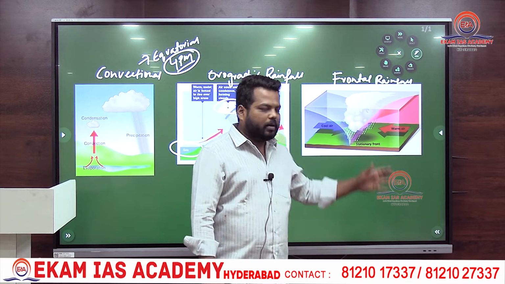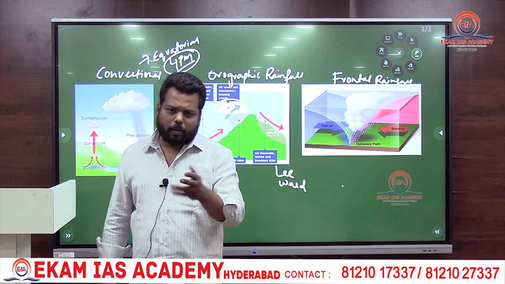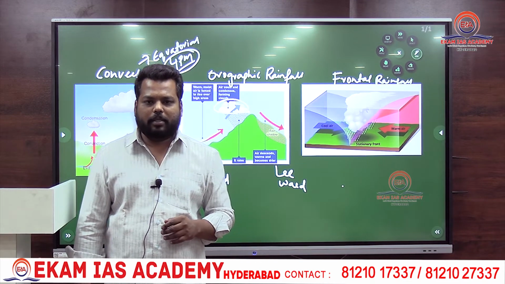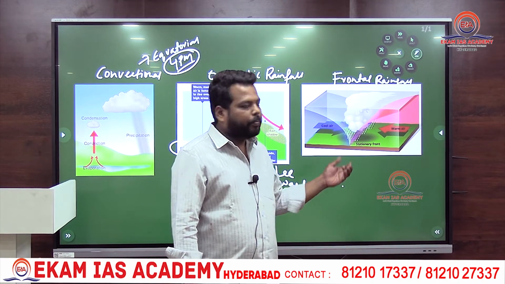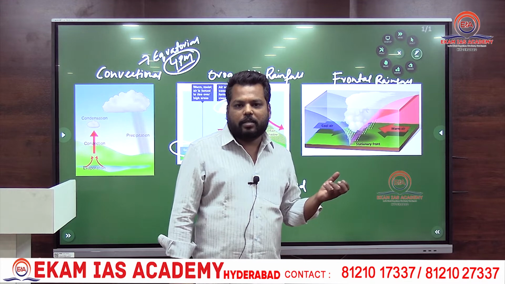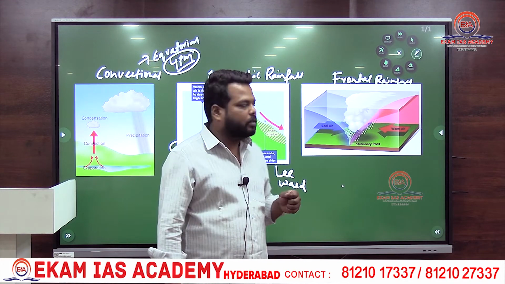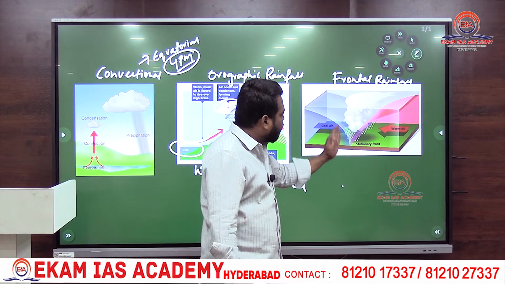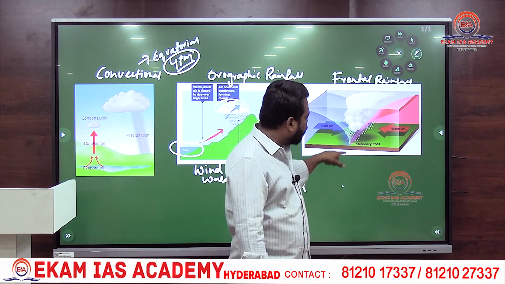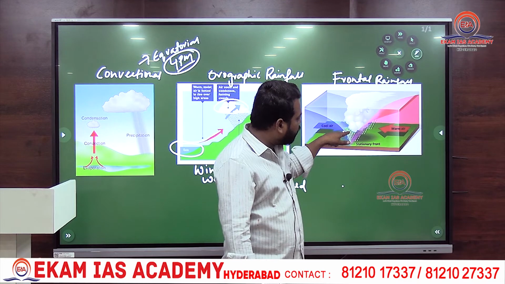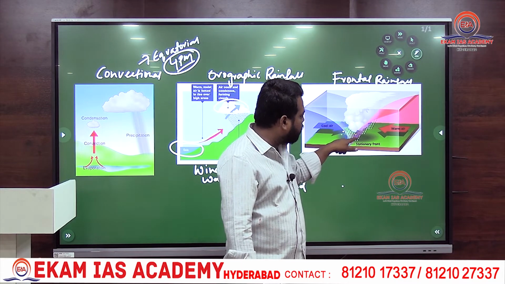These cool and warm air masses don't mix due to temperature differences and density differences. So along that particular border, we have a vacuum-like structure which develops. You can see a vacuum-like structure in between these two.